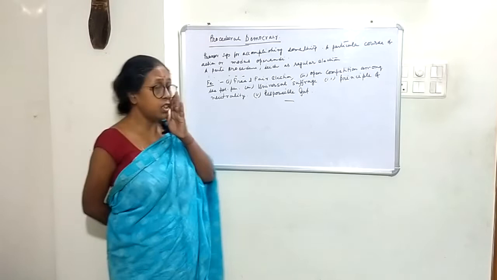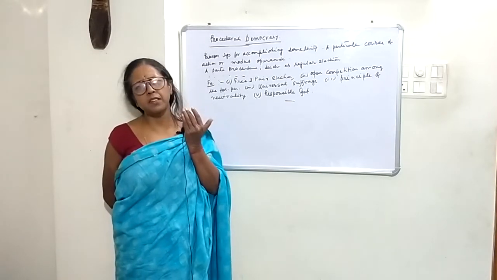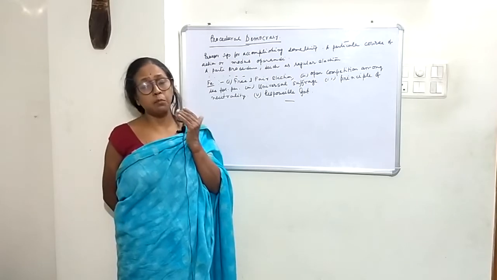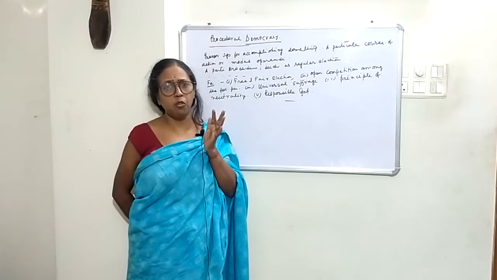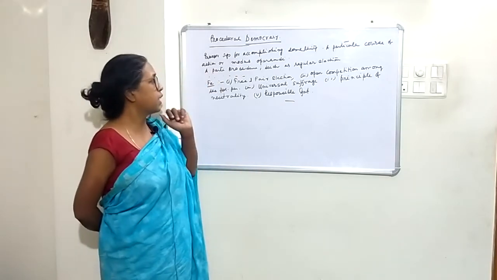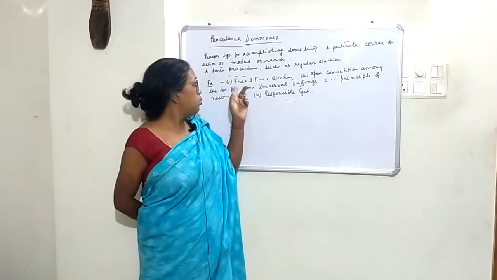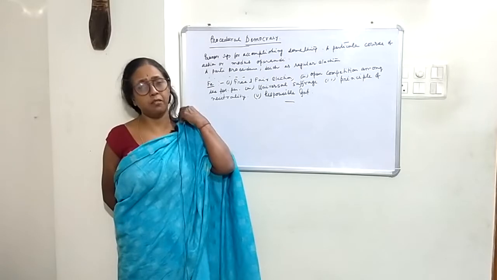So there are some features of procedural democracy. That means what features or processes are necessary for making democracy a successful one, or what are the conditions necessary for making democracy a successful one. First and foremost is free and fair election. Election should be free and fair.